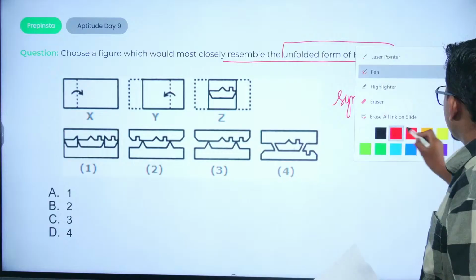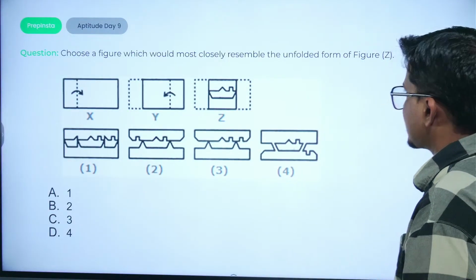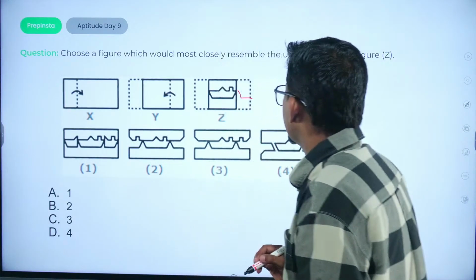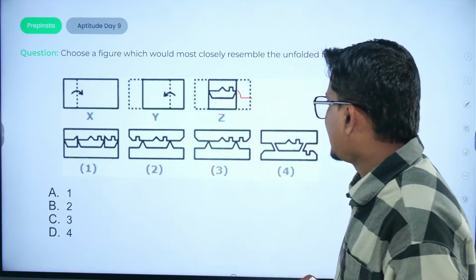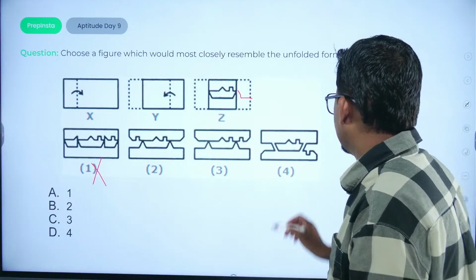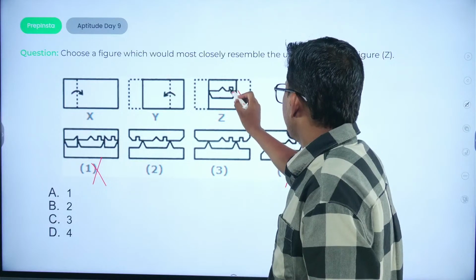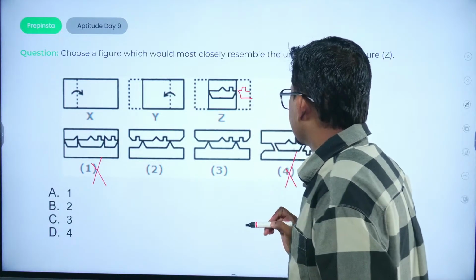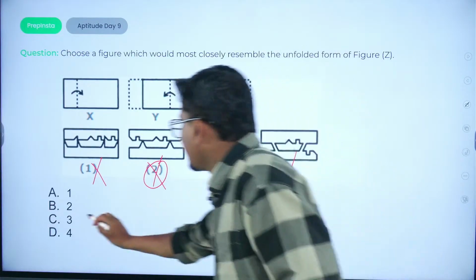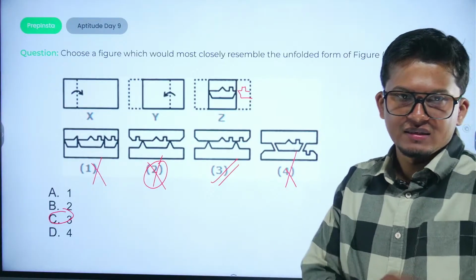Now that you understand the question, now try to solve this particular question. All we have to do is find the symmetrical figures. If we just unfold it, we will get something like this. Okay? So what would be the ideal condition? What would be the options possible? This option would be cancelled out. This option would be cancelled out. Also, you can see there is a particular box like item here. So it would be something like this. So the right option would be option number 3rd. Option number 2nd would be eliminated. So we have C option, that is correct. Okay. Yes. Gaurav has answered the right answer.